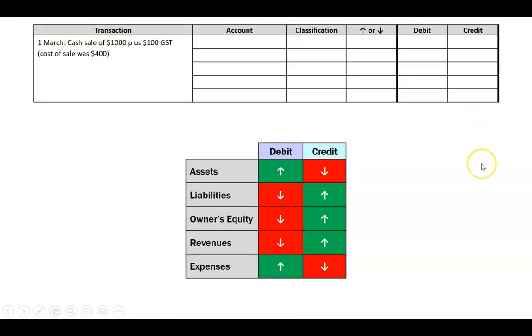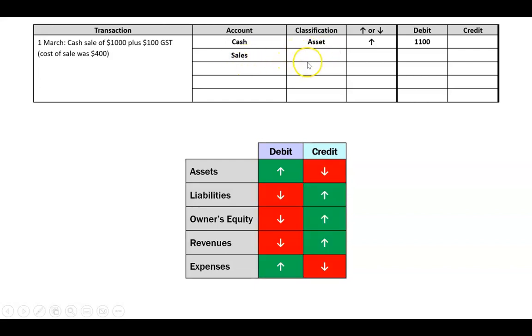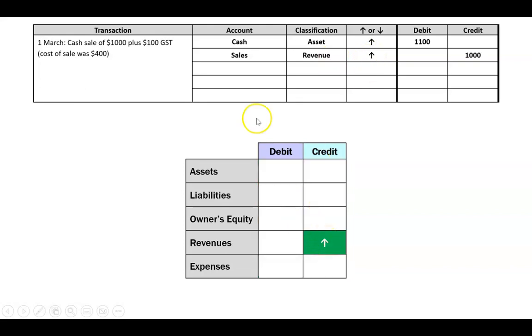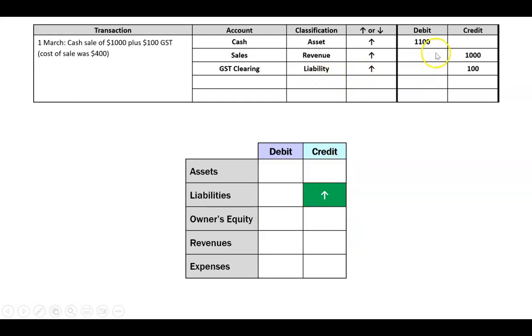And then we looked at an example where there's a cash sale of $1,000 on the 1st of March, plus $100 GST. And the cost of sale was $400, and we've learned our debits and credits on that. So the first thing is we'd have more cash, which is an asset, going up, so that'd be a debit. We've also got a sales account, which is a revenue. Revenues are going up, and the rules say that's a credit. GST clearing, we're charging $100 GST on this sale. GST clearing is a liability. It's going up, and when a liability goes up, that's a credit. We've got our debits of 1,100 equal our credits of 1,100.